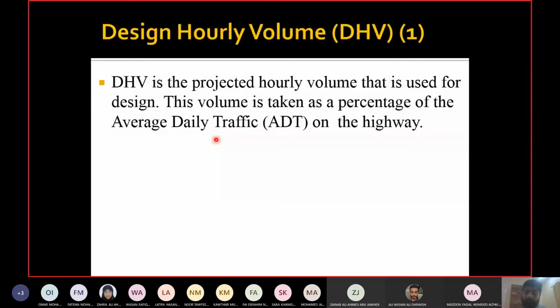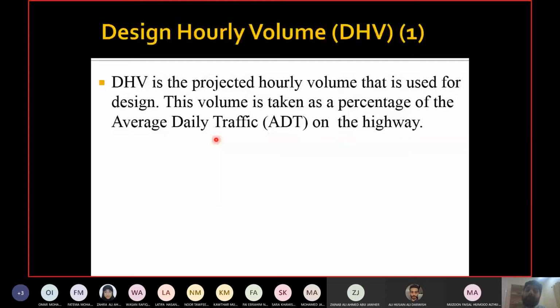Now if I give you traffic for 1 day, meaning 24 hours, and you want traffic for 1 hour, so what would you do? The easiest answer is divide by 24. Take the daily value, divide by 24, right? This is the easiest, and that's why we will not do it. Yeah, we never do the easiest thing. Because life is complicated and traffic is more complicated than life. So we don't go for the easier solution.